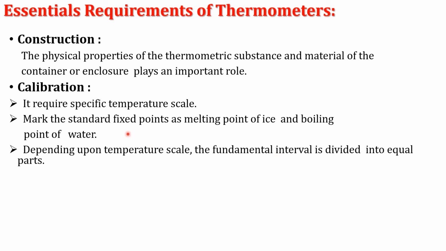The interval which is in between the lower fixed point and the upper fixed point. Lower fixed point is taken as the melting point of ice. Upper fixed point is taken as the boiling point of water. In between the upper and lower fixed point, that interval we call the fundamental interval, and that fundamental interval is divided into equal parts depending upon the type of the temperature scale.